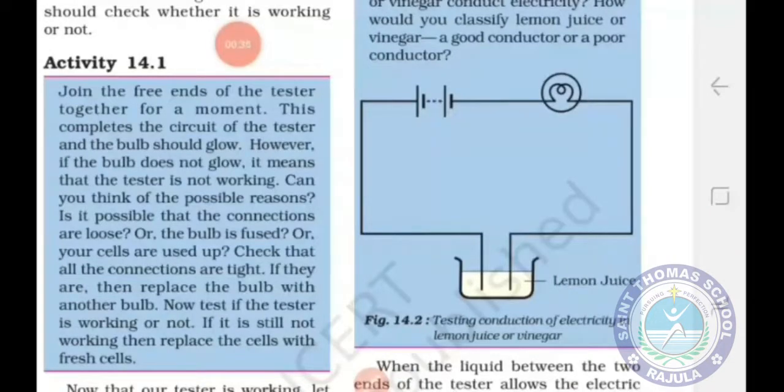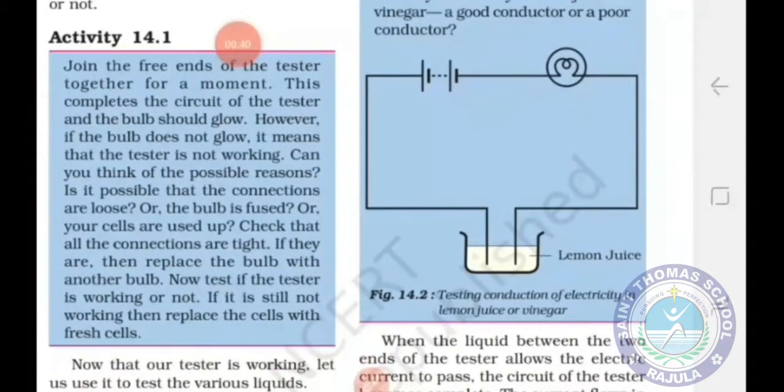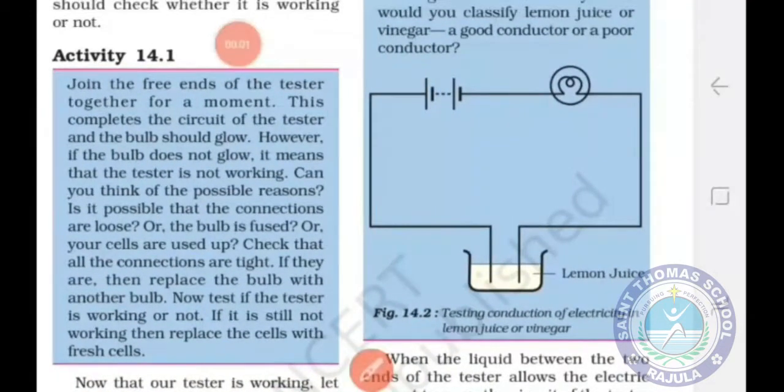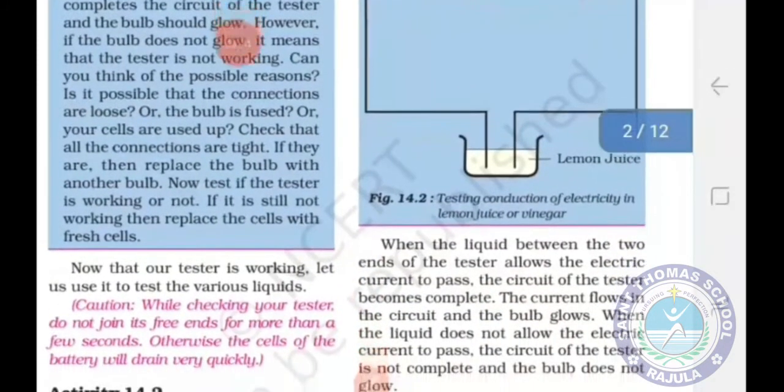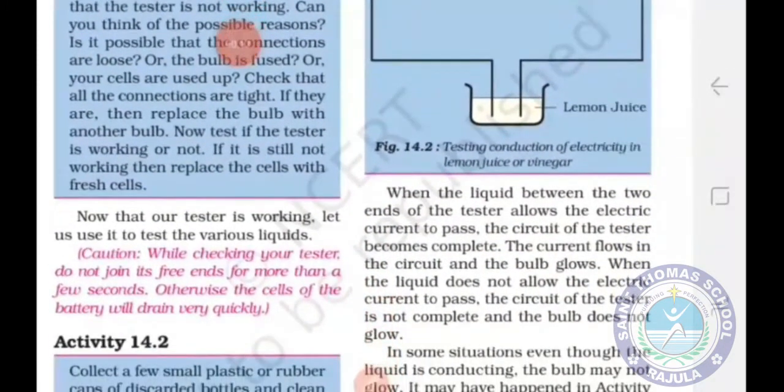For that, let us see activity 14.1. Students, in this activity, you have to make a tester by using an electric bulb, metallic wire, a battery and a tester. Okay. Now join the free ends of the tester to check that bulb is glowing or not. If bulb is glowing, then tester is working. Okay. Now our tester is ready to check that liquid conducts electricity or not.